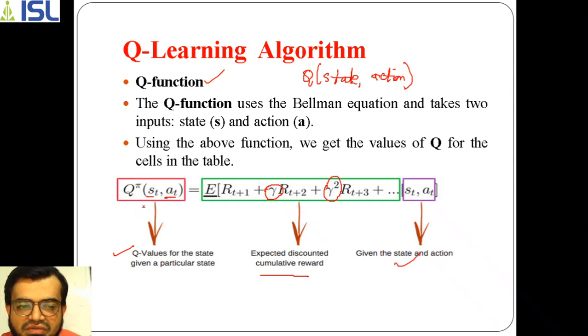So this is the equation to find the Q function. It takes input as a state and an action. Upon the given state, whichever action it performs, based on that we get the value of Q.